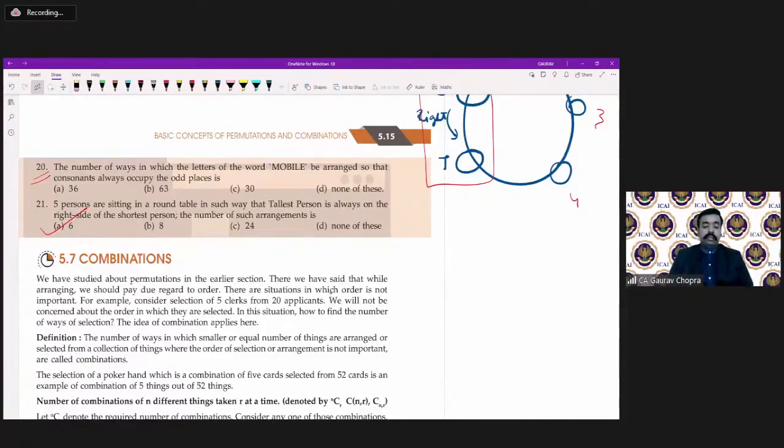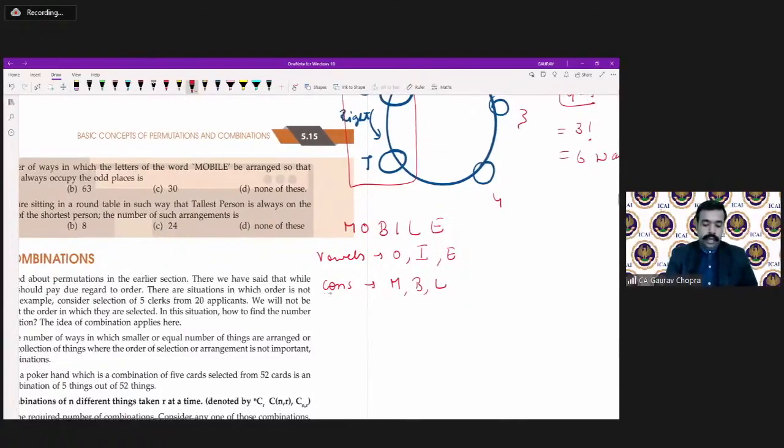You have to find the number of ways in which the letters of the word MOBILE can be arranged such that consonants occupy the odd places. So vowels are O, I, and E, and consonants are M, B, and L.